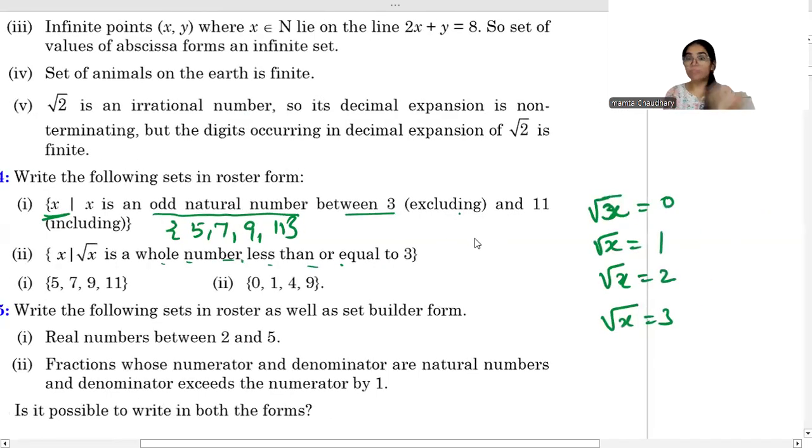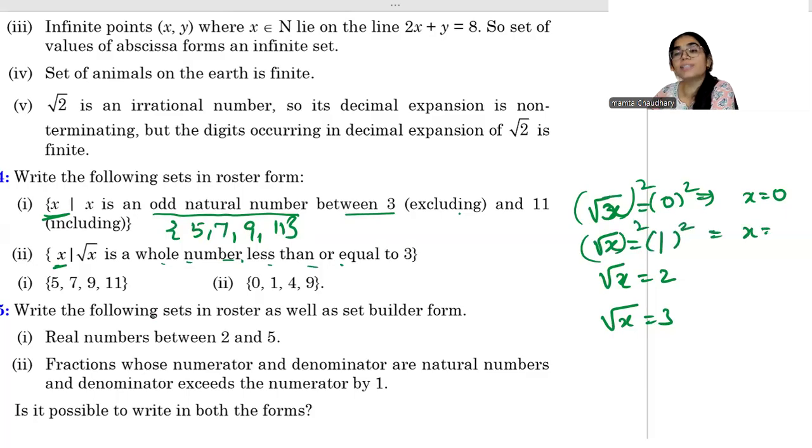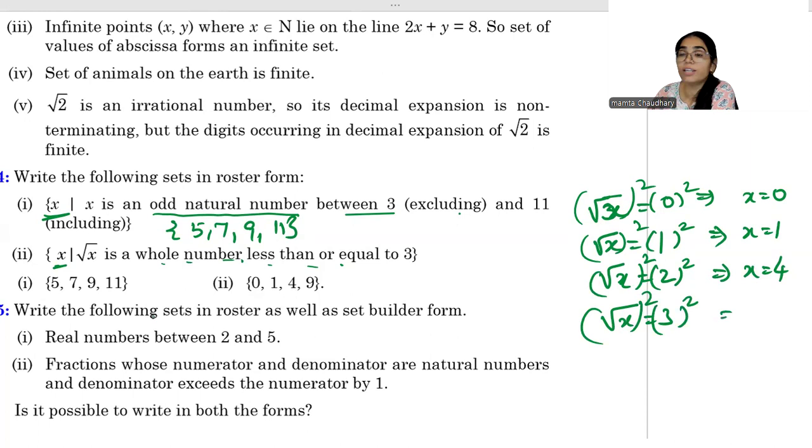Now let's find the value of x, because in this set, we have element as x. If root x equals 0, if we square both the sides, what will you get? x equals 0. If root x equals 1, if you square both the sides, what will you get? x as 1. Here, if you square both the sides, you will get x as 4. And if you square here both the sides, because we need to find the value of x, you will get x as 9. So the set will contain 0, 1, 4, 9.